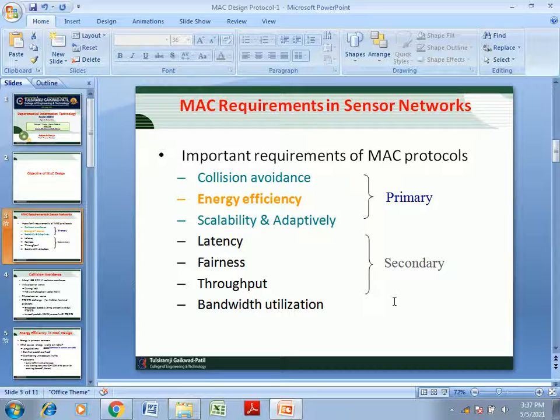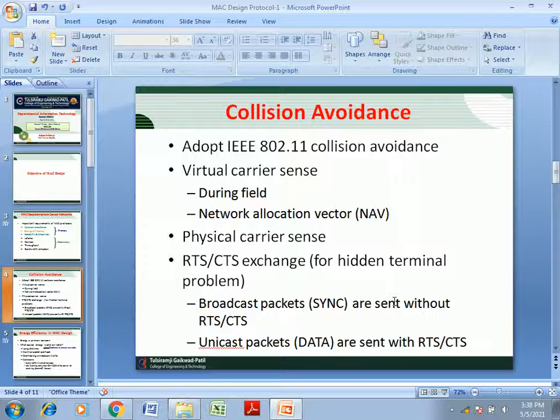First, there are some different requirements for the MAC protocol: collision avoidance, energy efficiency, scalability and adaptability. These are the primary objectives of the MAC protocol. Secondary are the latency, fairness, throughput, and bandwidth utilization. So we have to see first the collision avoidance. We have to avoid the collision by using the IEEE 802.11 standard. In wireless we use the 802.11. It uses the virtual carrier sense, that is the network allocation vector.